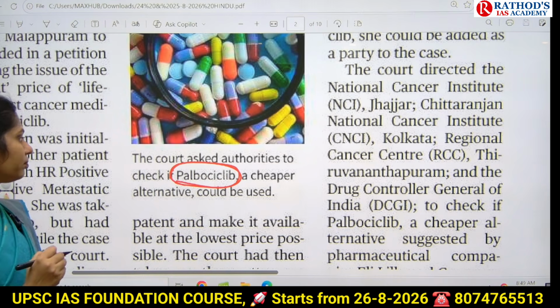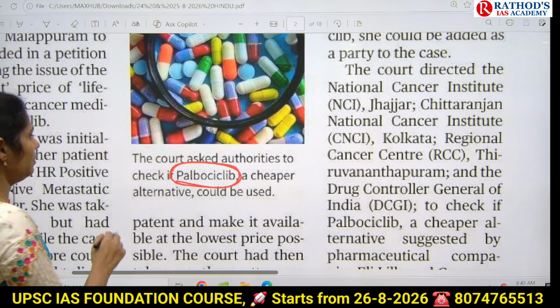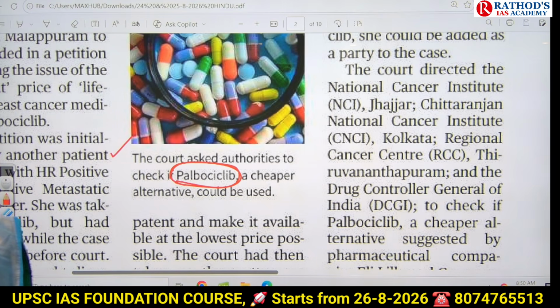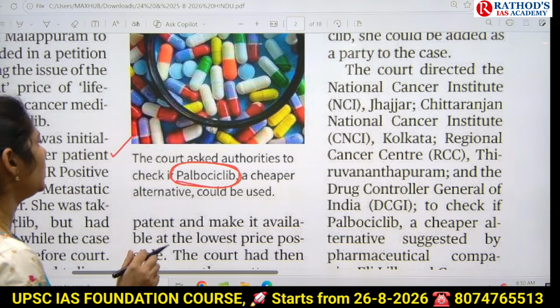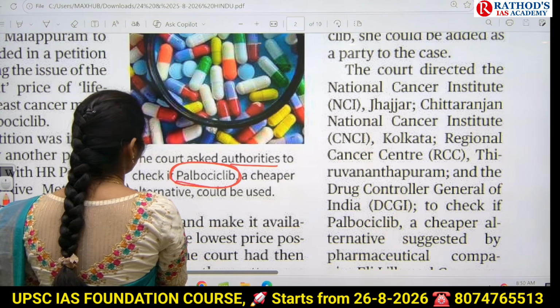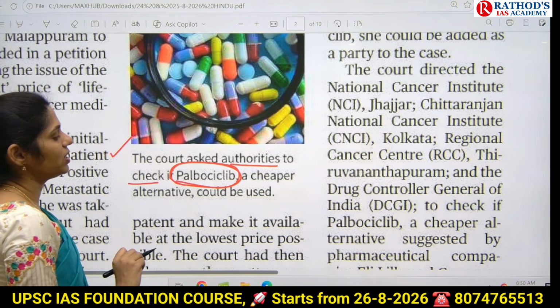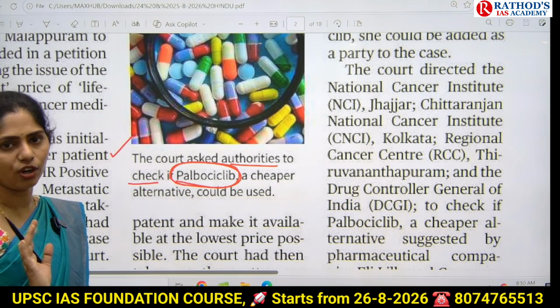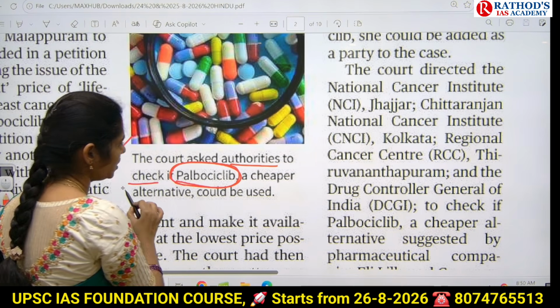Palbociclib. Now, here because of this high price of these cancer drugs, Kerala High Court gave one more suggestion. What is that? It asked authorities to check if palbociclib is a cheaper alternative for that cancer drug or not. So because of this, it is in news.